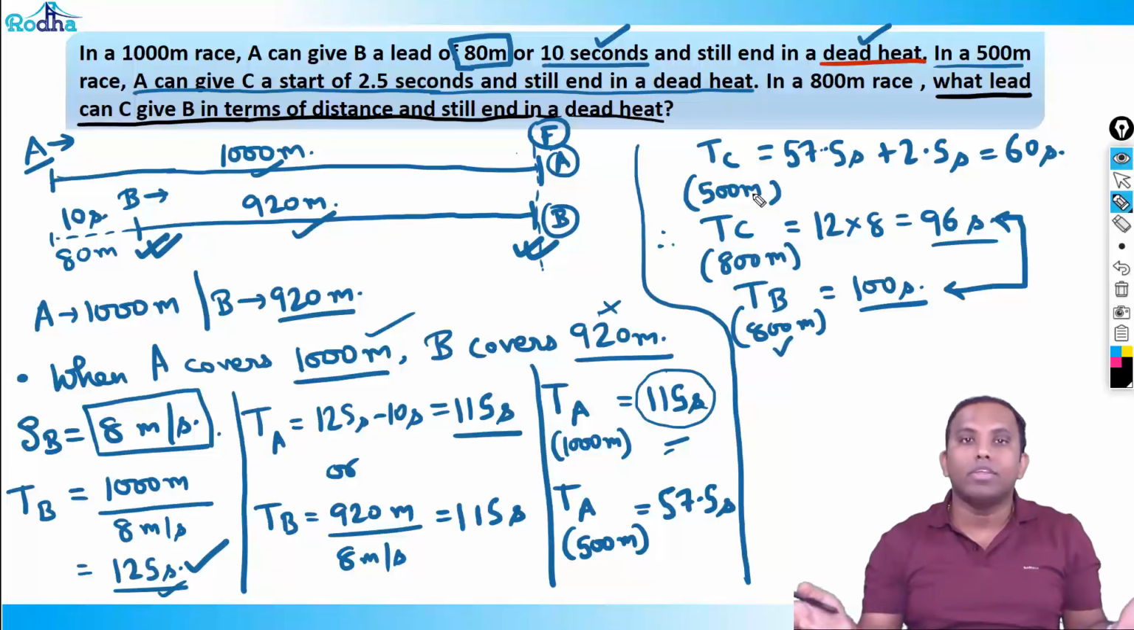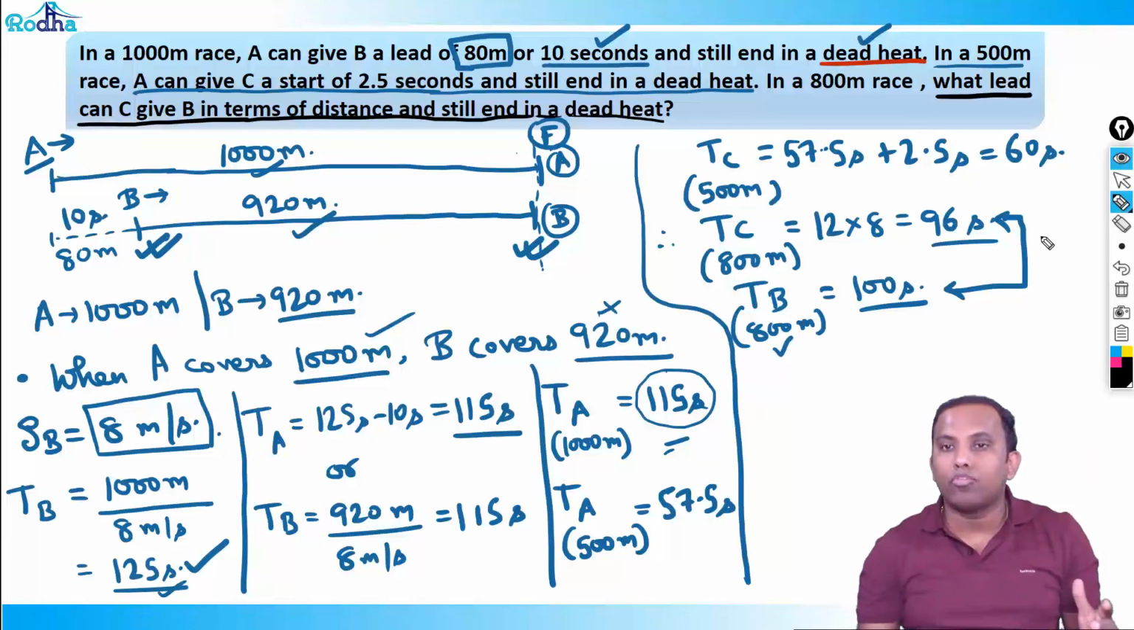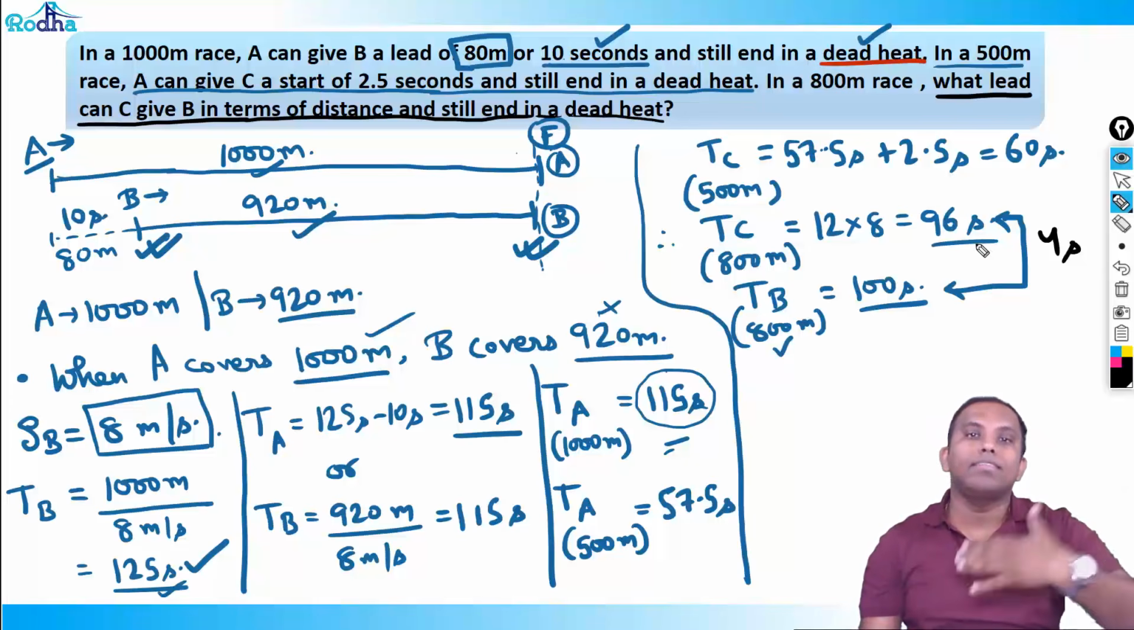So obviously C is the winner. C can do it faster, right? But to end in a dead heat, what will C do? C can give B a lead of 4 seconds, right? So what is the difference? The difference is 4 seconds. That means B can keep running for 4 seconds and then C will start.